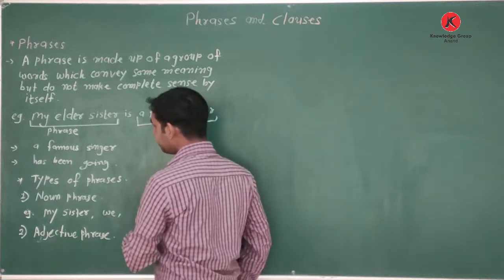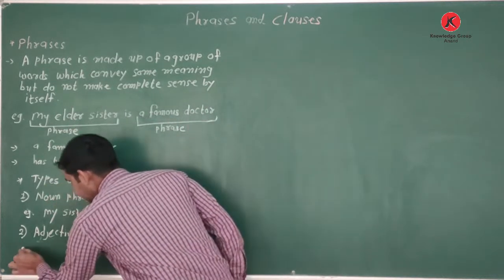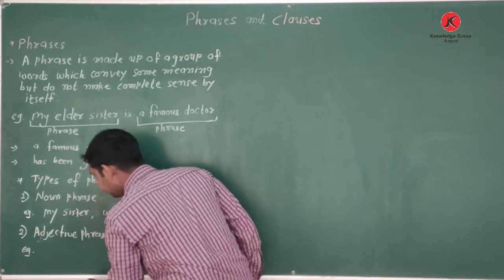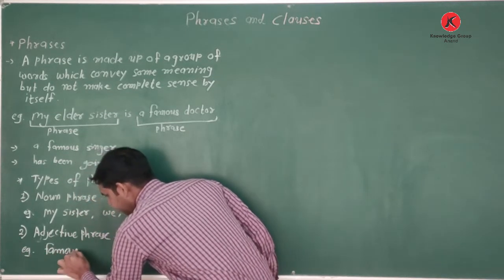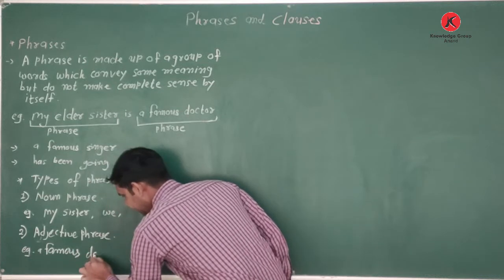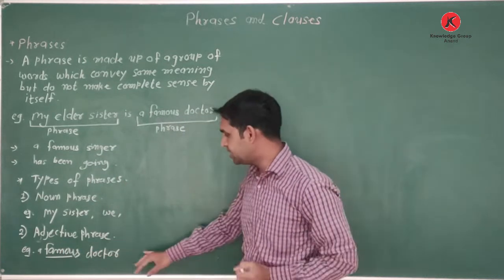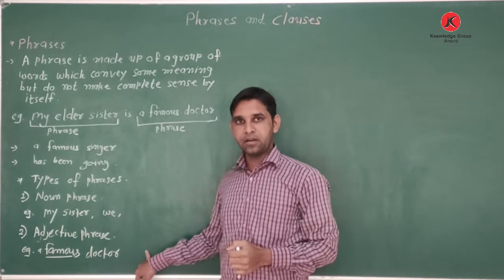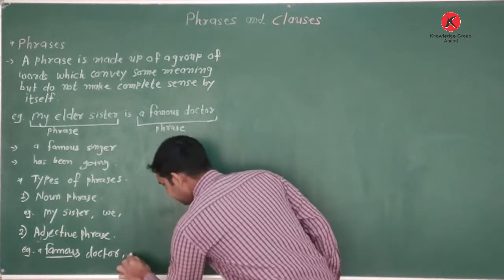Just like here, my elder sister. Here I write the example: a famous doctor. So famous is the adjective.